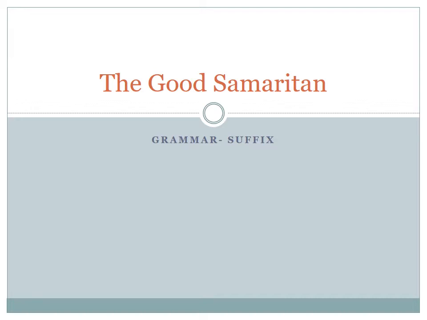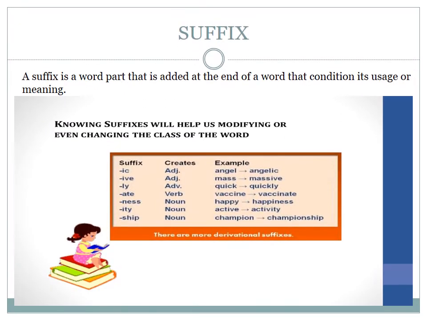So I'm going to teach in this class a grammar topic which is there in your lesson, and the topic is suffix. So what is a suffix? A suffix is a word part that is added at the end of a word that conditions its usage or meaning. Okay, so it is called a suffix.